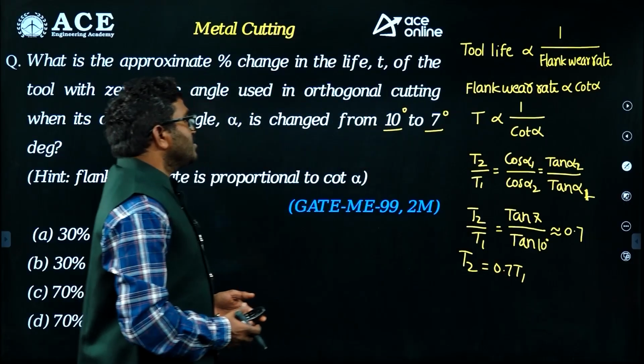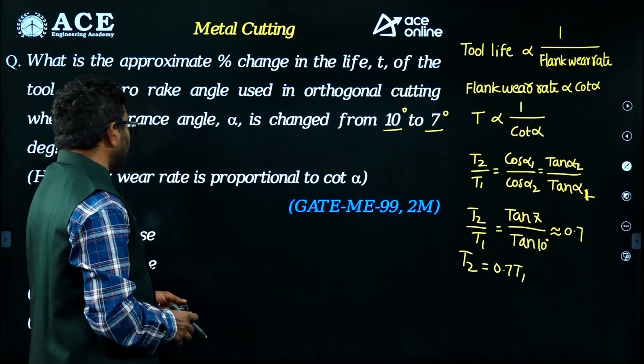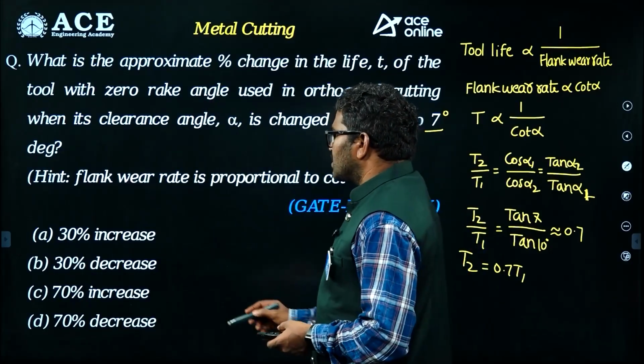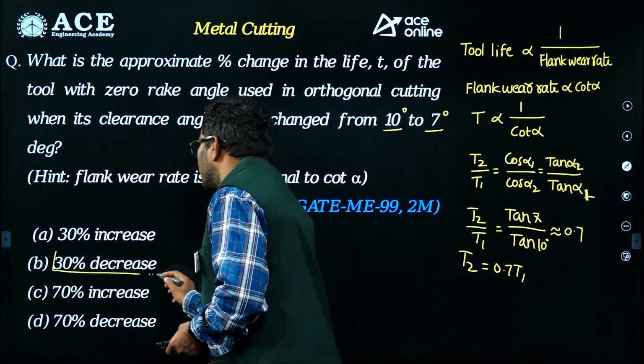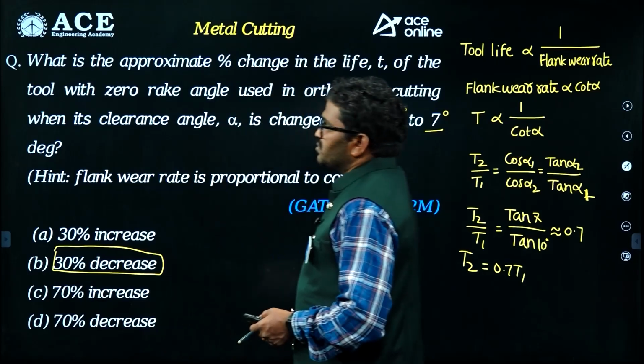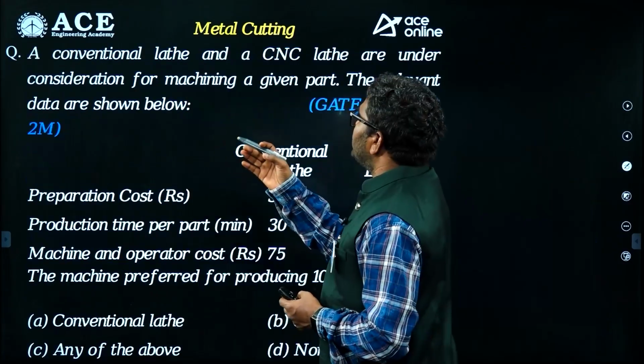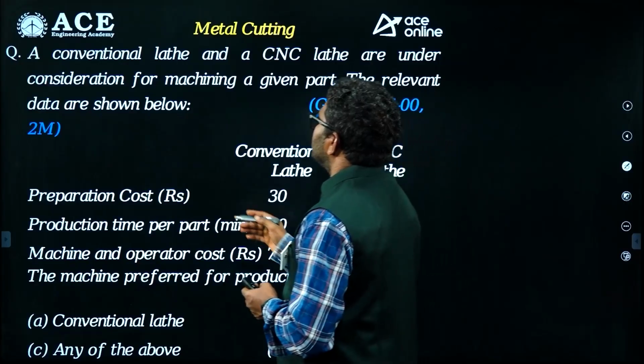So how much is the tool life reduced? 30% decrease. So tool life is decreased by 30%. This is the correct answer for this question.